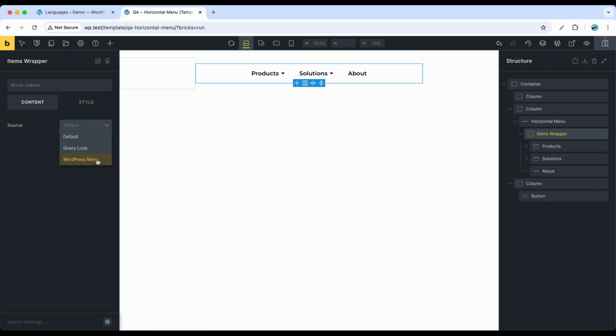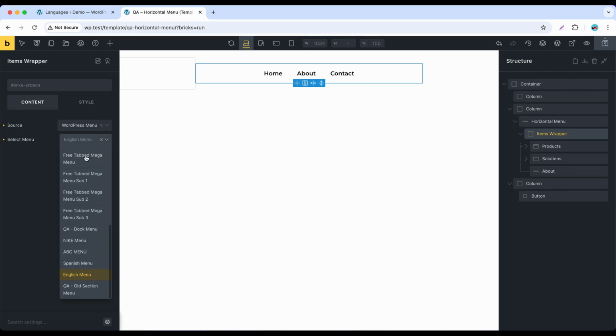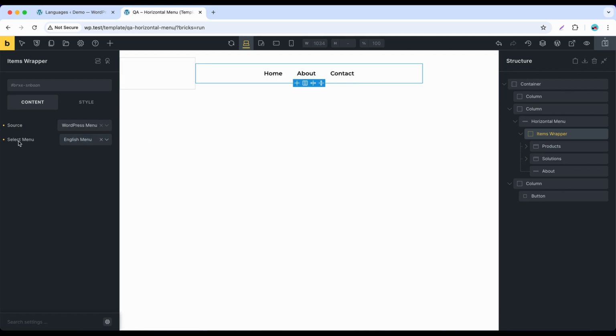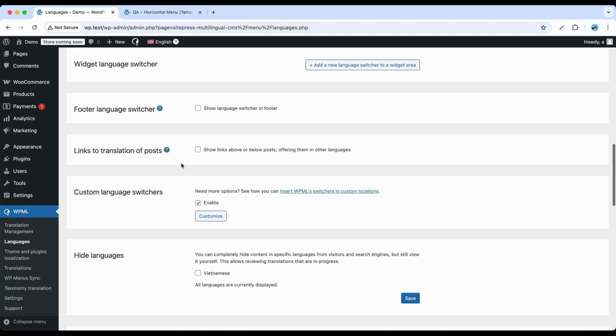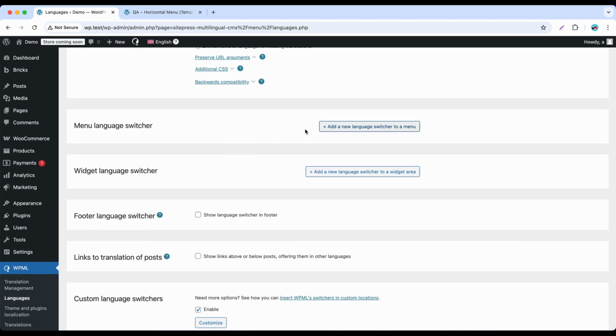Another way of using the language switcher from WPML is to add it into a WordPress menu. In this case, you can set the source of the menu items to a WordPress menu. For me, I set it to an English menu which has a translated version in Vietnamese. Now we will go to the language settings of WPML and add the language switcher to the English menu.